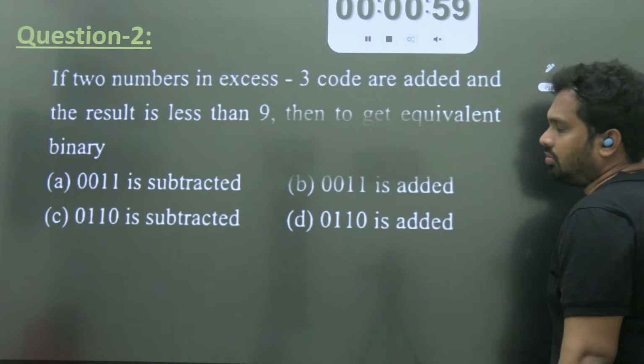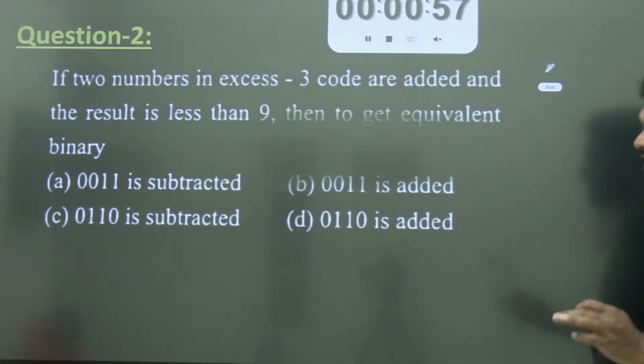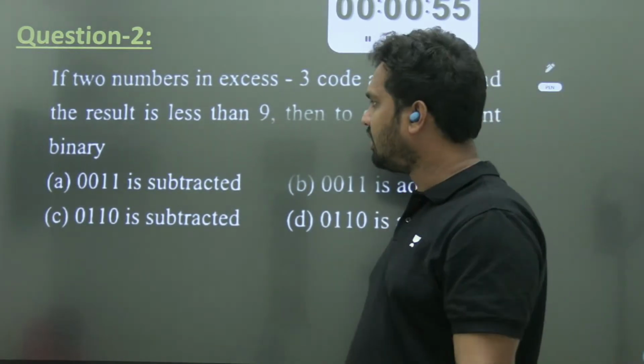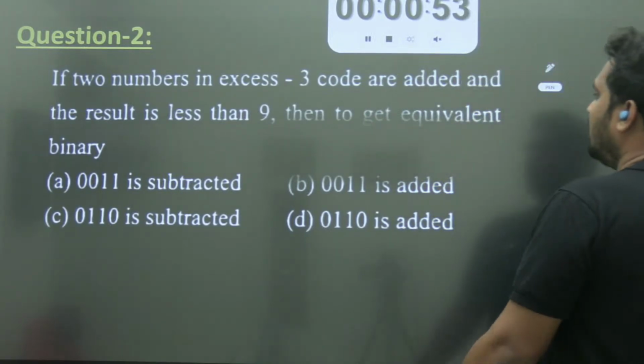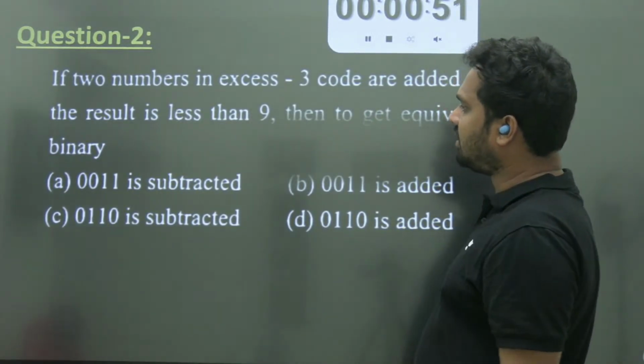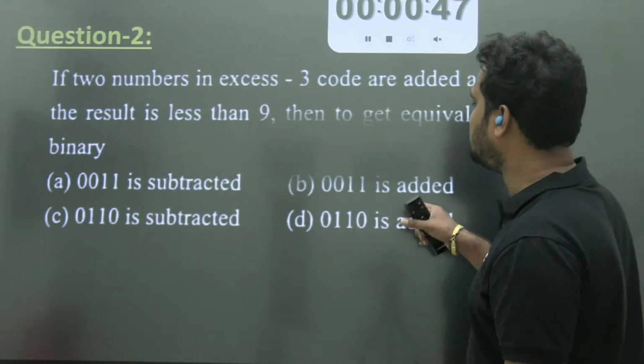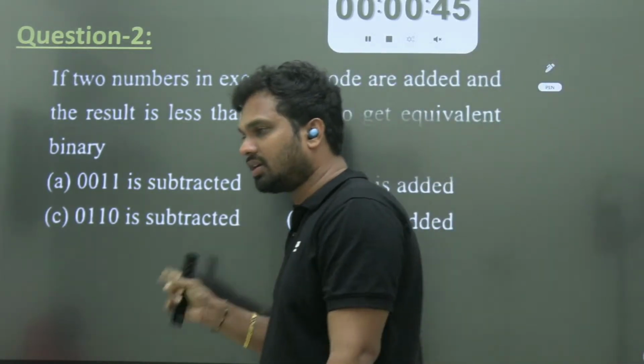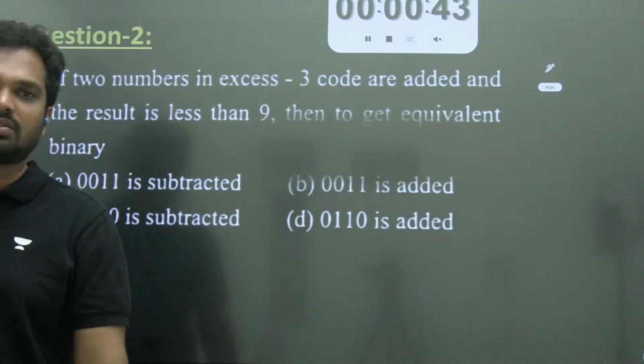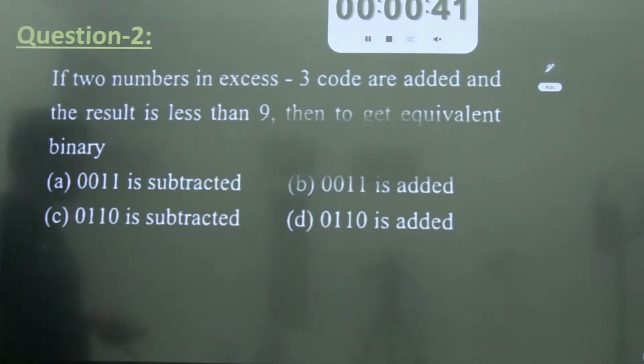If two numbers in XS3 code are added and the result is less than 9, then to get the equivalent binary number, 0011, that is 3, is to be subtracted, 3 is to be added, 6 is to be subtracted, or 6 is to be added. What is the right answer? Please give a try and tell me the answer.